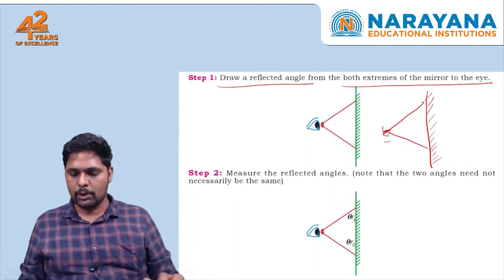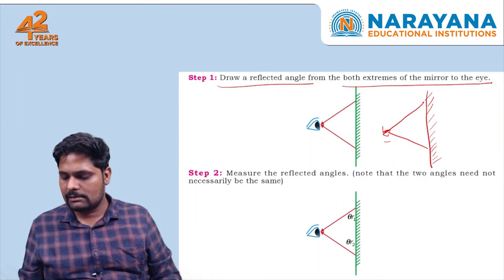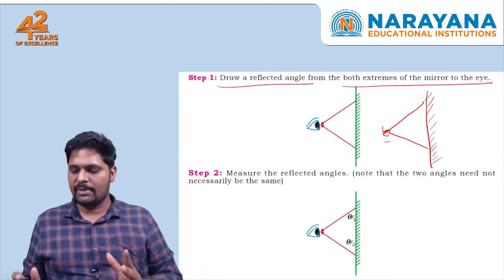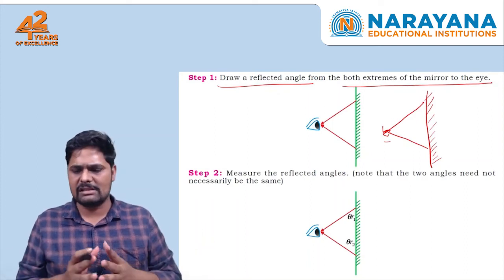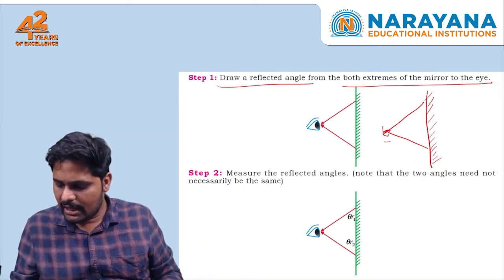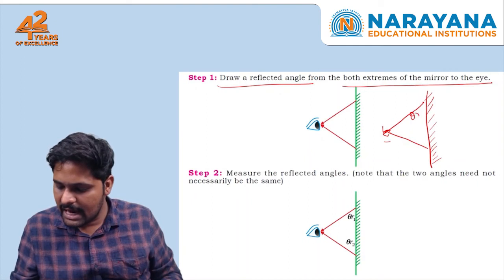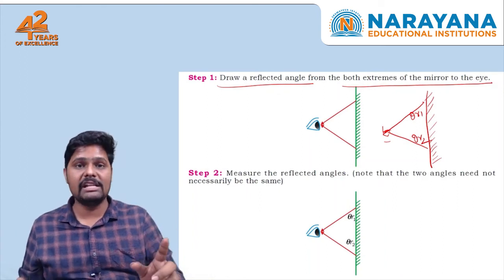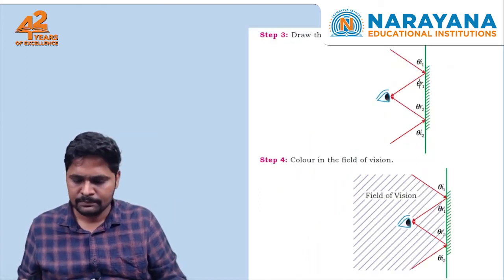Okay. Step 2. Measure the reflected angles. Note that the two angles need not necessarily be the same. We have to measure them, but they need not necessarily be the same. So we can write this angle as theta r1, this is theta r2, whereas these are reflected angles, so r1, r2. Incident angles, let's take i1, i2.